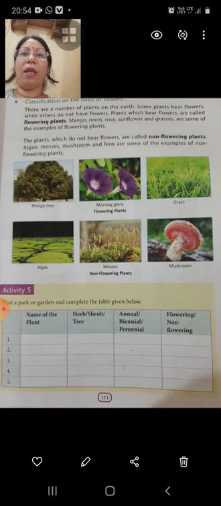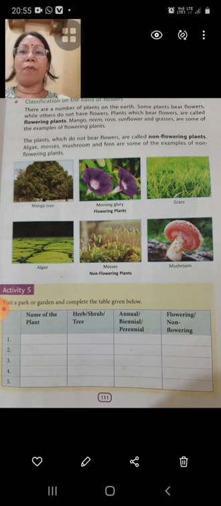Now you can see, according to bearing flowers, plants are of two types: flowering plants and non-flowering plants. Plants which bear flowers are known as flowering plants, and the plants which do not bear flowers are called non-flowering plants.